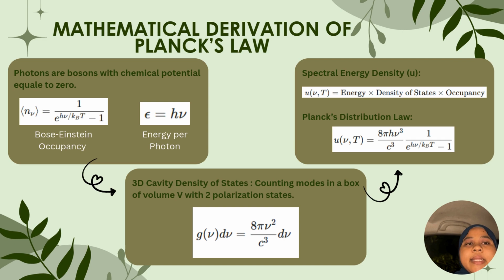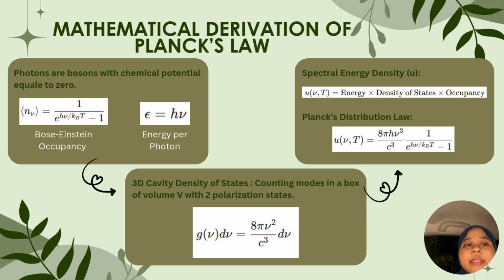Next, we calculate the density of states. We look at the standing waves in a 3D box and account for two photon polarizations. This gives us g(ν), showing that the number of available slots for energy increases as the frequency squared.